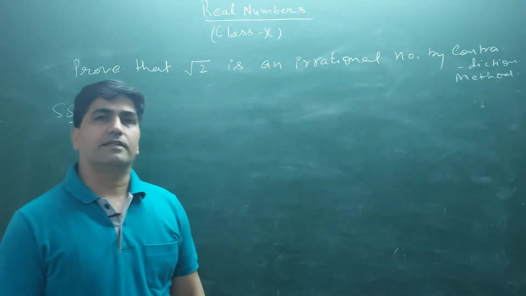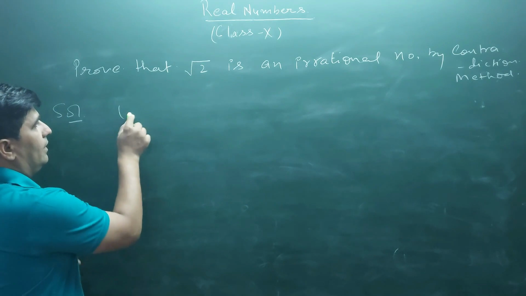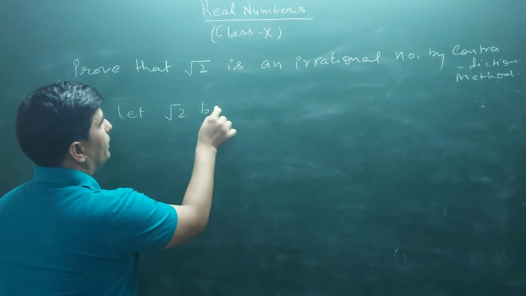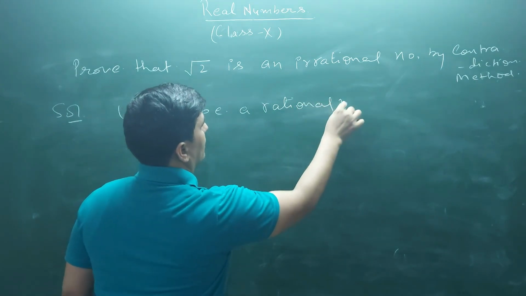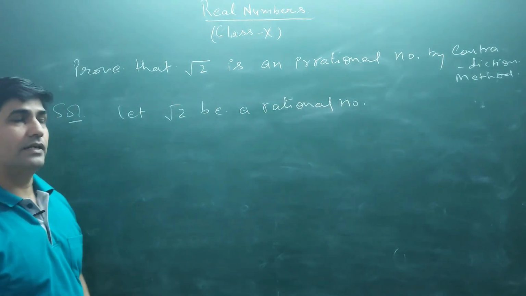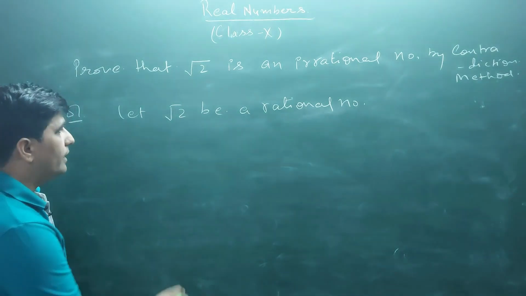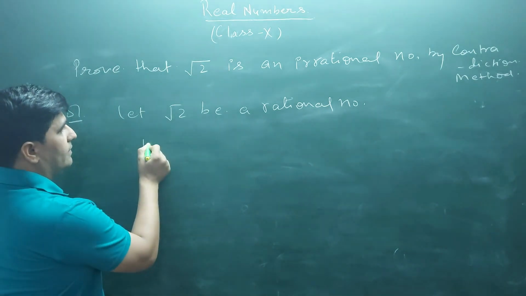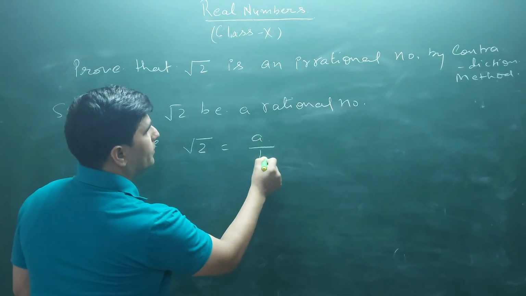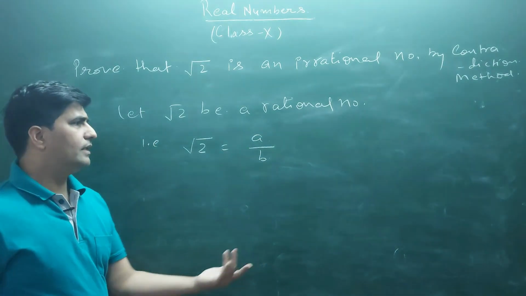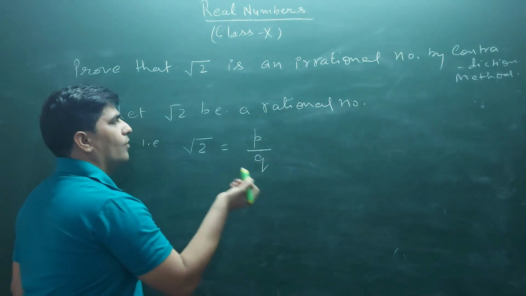मान लेते हैं कि ये irrational नहीं है, तो फिर ये क्या है? rational है. तो इसको rational मान के चलते हैं. Let root 2 be a rational number. मान लेते हैं कि ये एक rational number है. अब अगर ये एक rational number है तो ये rational number की properties को follow करेगा. This implies that we can express it in the form of p by q or a by b, ठीक है. आप p by q मानना चाहो p by q मान लो, a by b as you wish. Means it will be in the form of p by q.